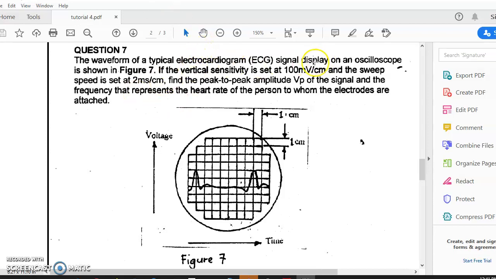Okay, so the information given is the vertical sensitivity, or voltage per division, is 100 millivolt for 1 cm.